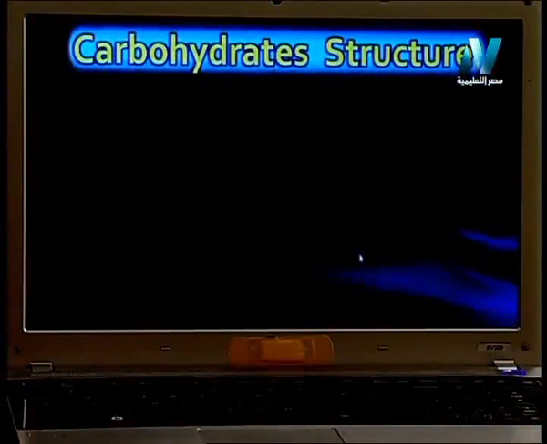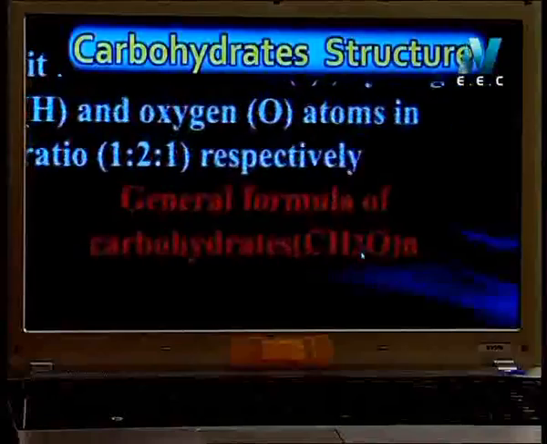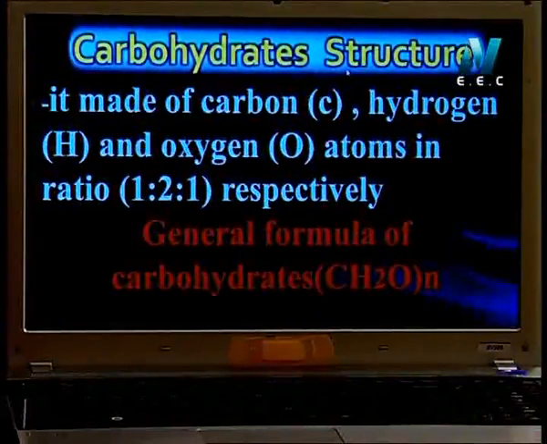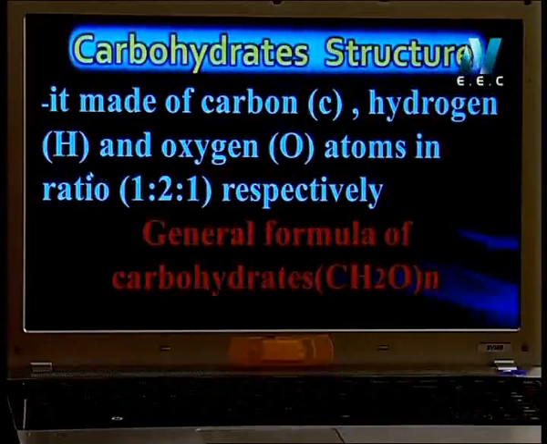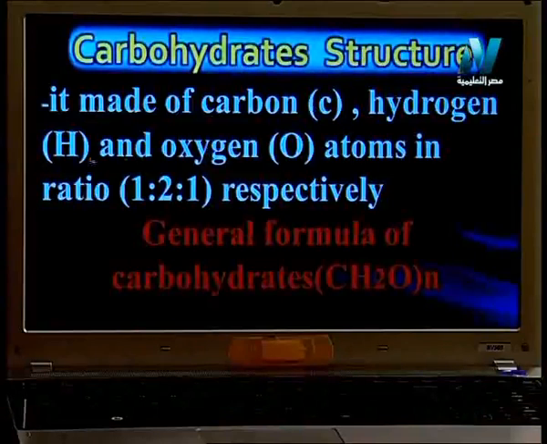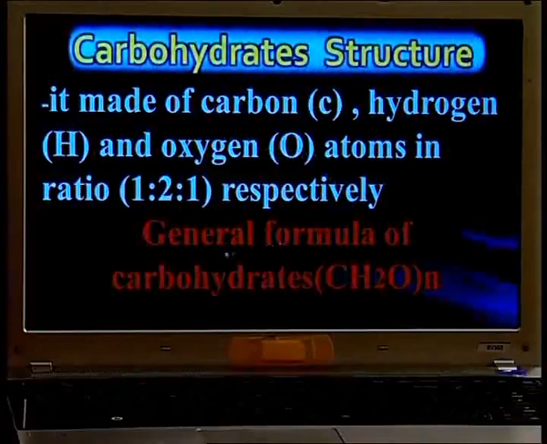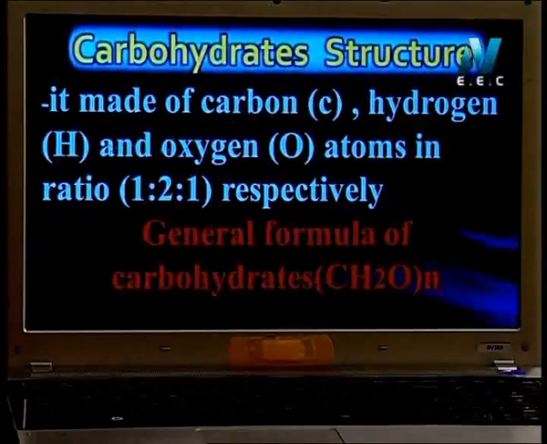Let's discuss together the structure of carbohydrates. Carbohydrate, as I said, is organic. That means containing carbon atom and hydrogen in their structure. This is very important. So carbohydrate here is organic because it has carbon and hydrogen. It also contains oxygen. Here, kids, there is a specific ratio for carbohydrates. The ratio between the carbon, hydrogen and oxygen is 1 carbon, 2 hydrogen and 1 oxygen.